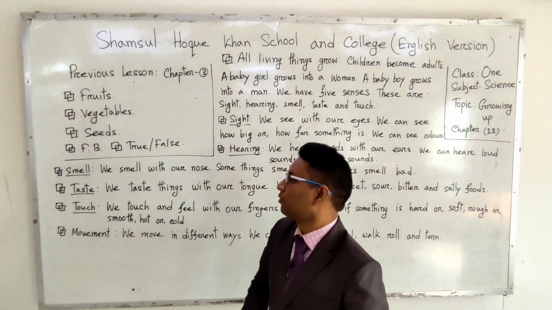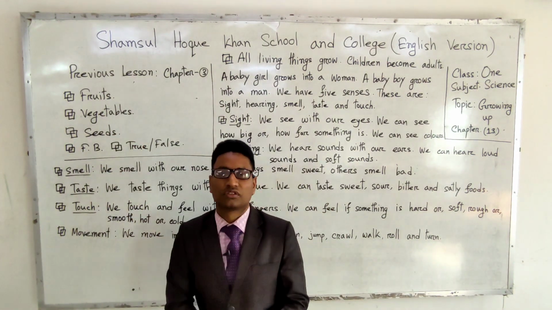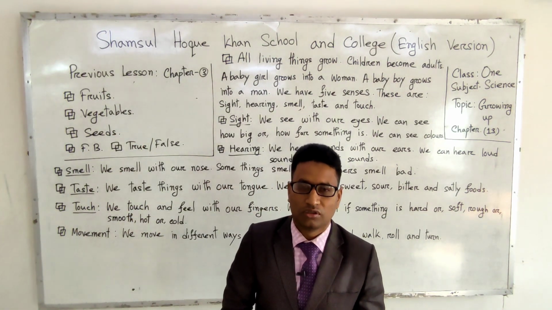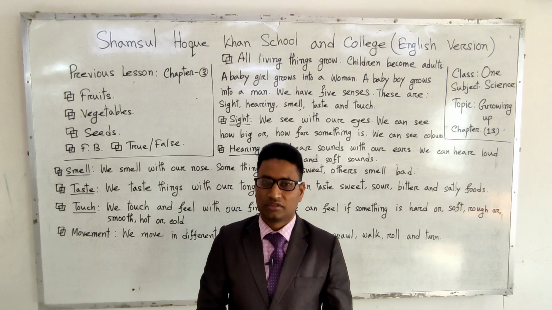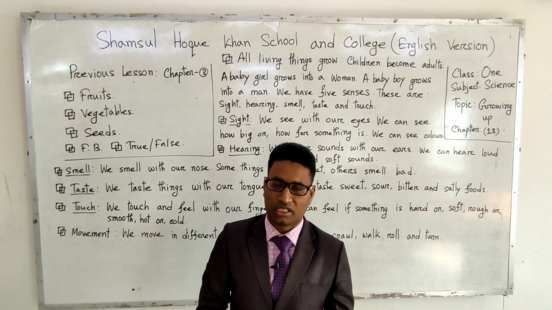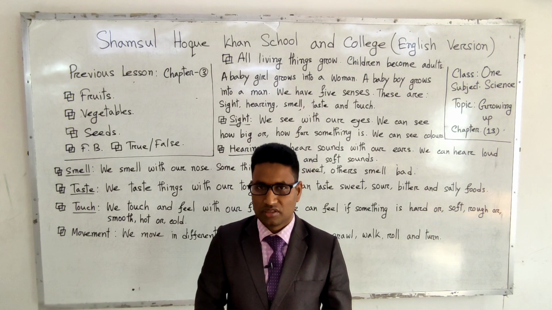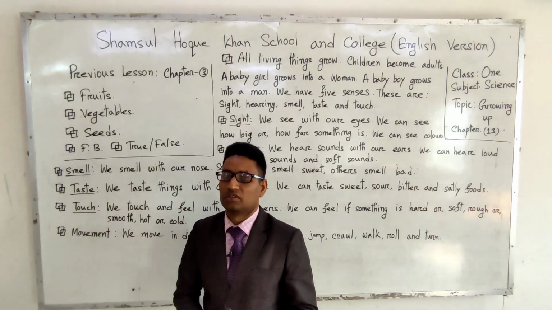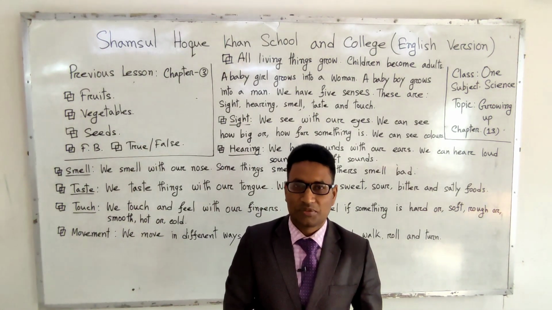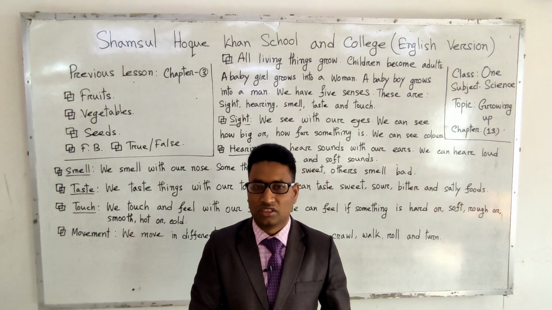We know fruits. The first one, fruits, Bengali meaning fol. Plants always make fruit, and we can say that plants always grow fruits, and these types of plants are mainly called flowering plants.